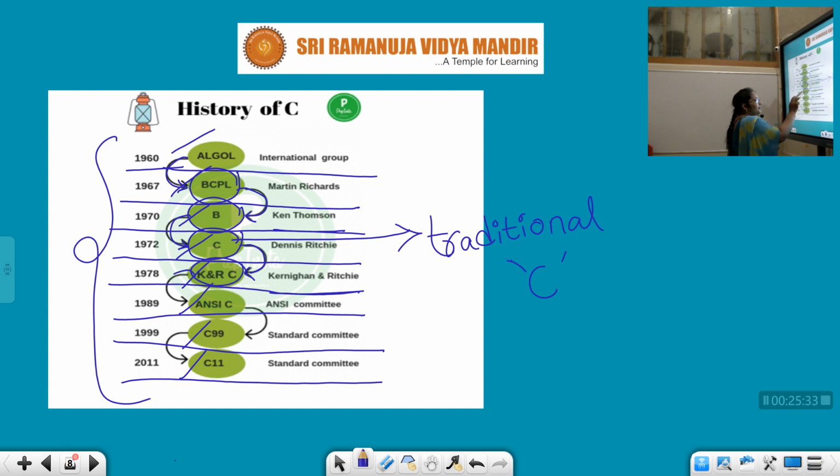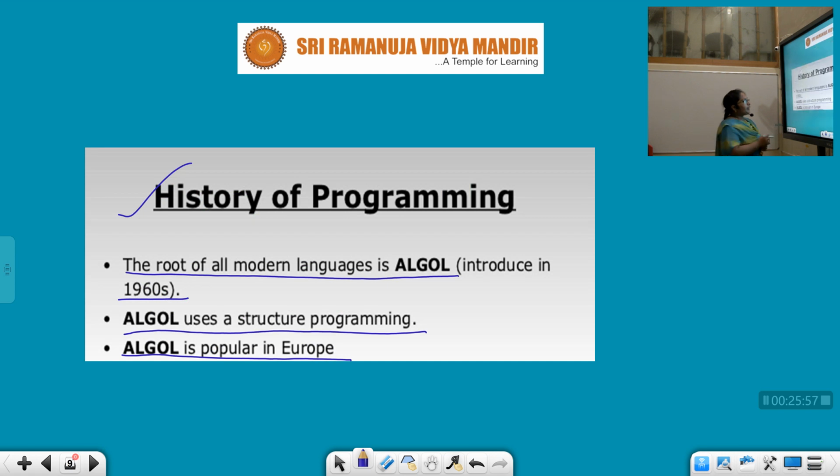From that we developed ANSI C, and from the ANSI committee again in 1999 we developed C99. From C99, after many years we got a development in our standard by using our standard committee, so it is C11. So these are the different levels of C we have got from our C language.